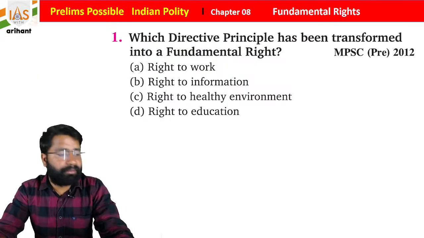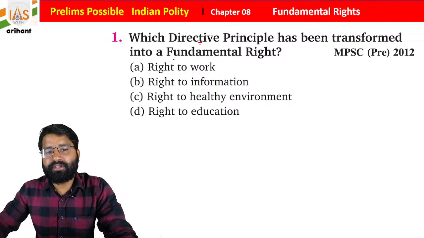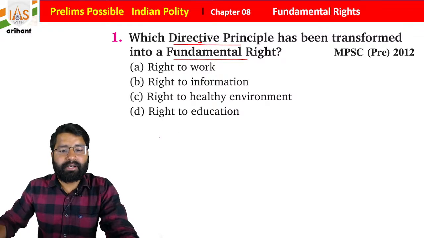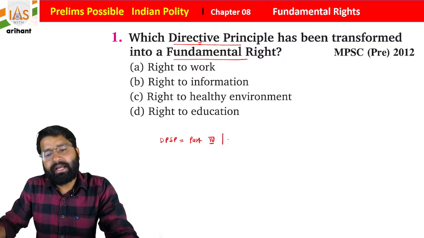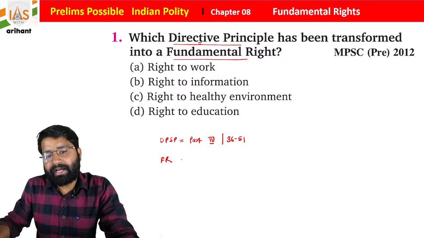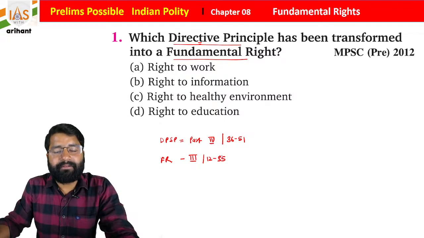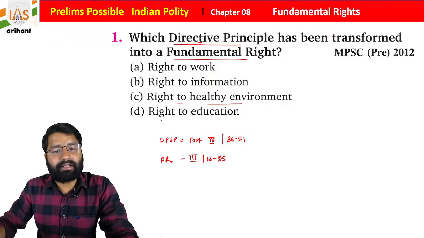Now we are going to discuss the MCQs. Which directive principle has been transferred into the fundamental right? Directive principle transferred to the fundamental right. Now as you know, students, DPSP, Directive Principle of State Policy, is under Part 4 of the Indian Constitution, and the articles are from 36 to 51. And then we have another part, fundamental rights. As you know, it is included under Part 3 of the Indian Constitution, and it is between Articles 12 to 35. Now, right to work, right to information, right to healthy environment, and right to education.